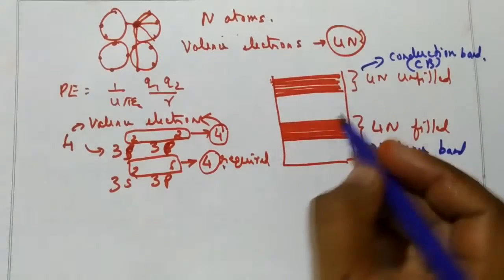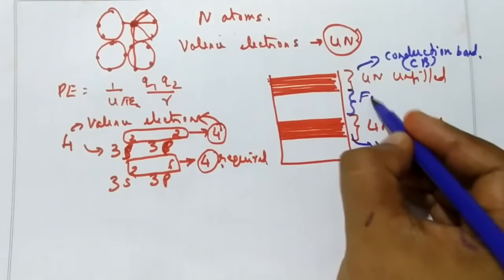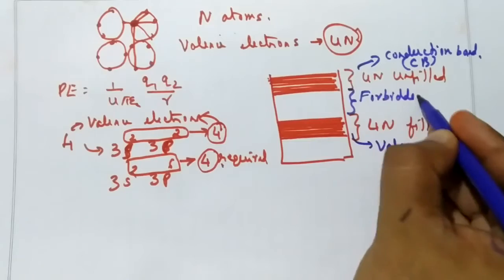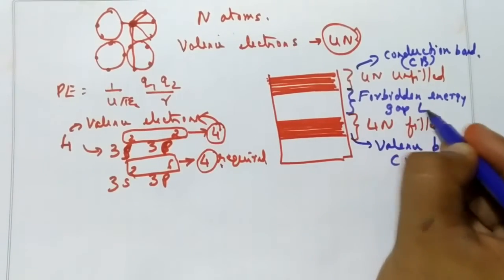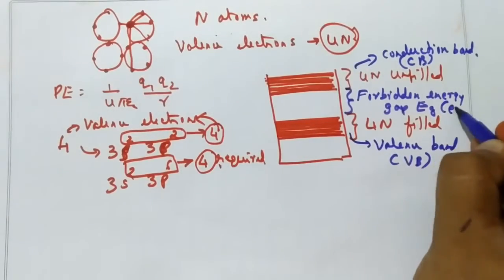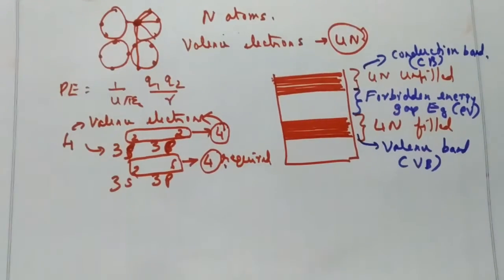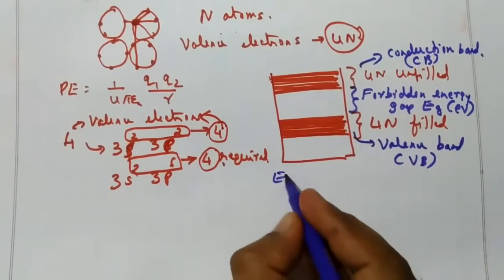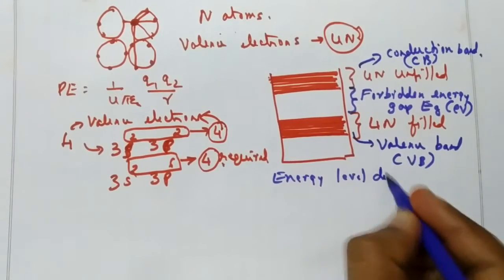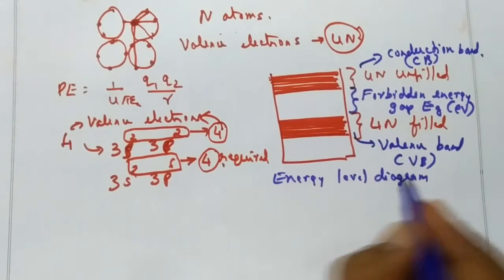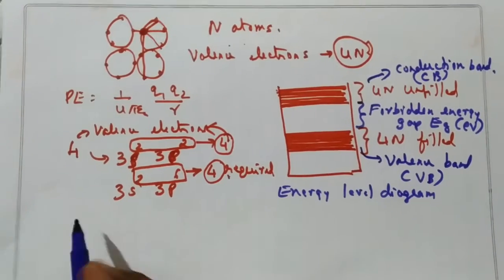And the difference of the energies between the valence and conduction band is called the forbidden energy gap. It is represented as Eg and expressed in terms of electron volt. So this is the energy level diagram of a system of atoms. Now we'll see the energy level diagram of conductors.